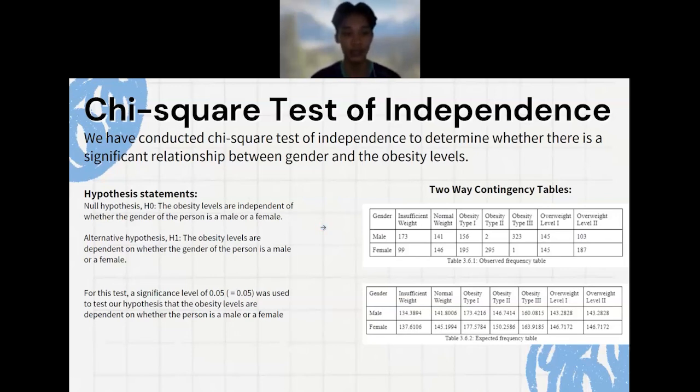The alternative hypothesis H1 is that the obesity levels are dependent on whether the person is male or female. We use a significance level of alpha equal to 0.05. Then we create a two-way contingency table for the observed frequency and the expected frequency.